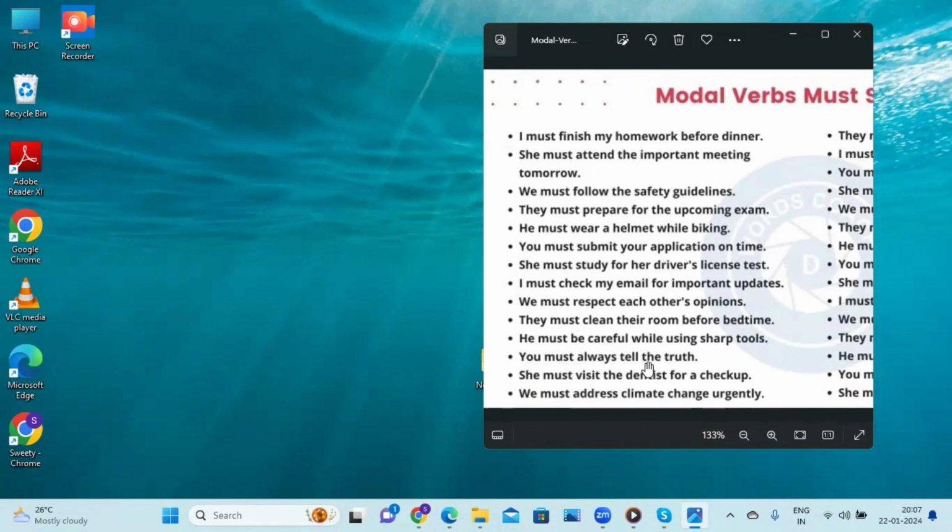You must always tell the truth. It is compulsory, his duty is that we have to tell the truth. When a person lies, nobody will trust that person.